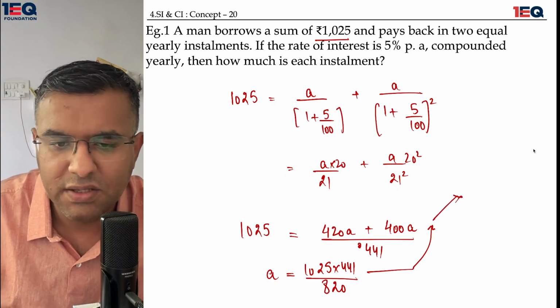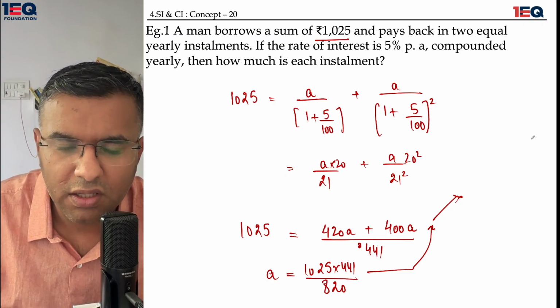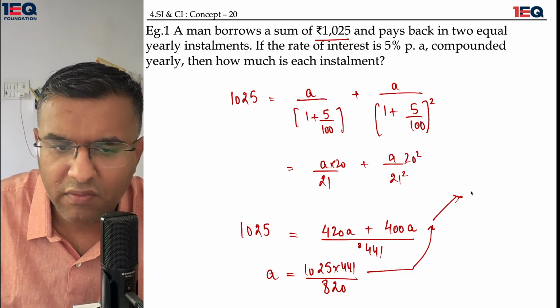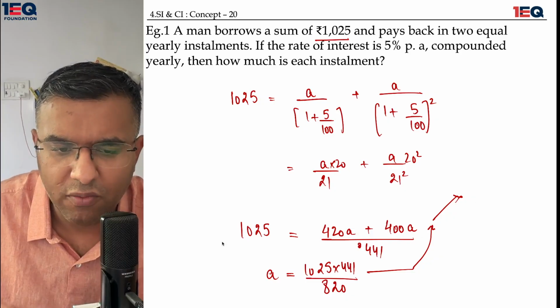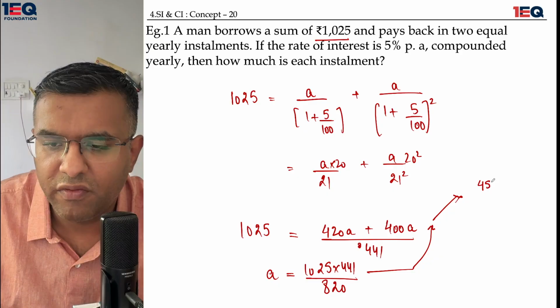So 1025 multiplied by 441 gives me 452025.